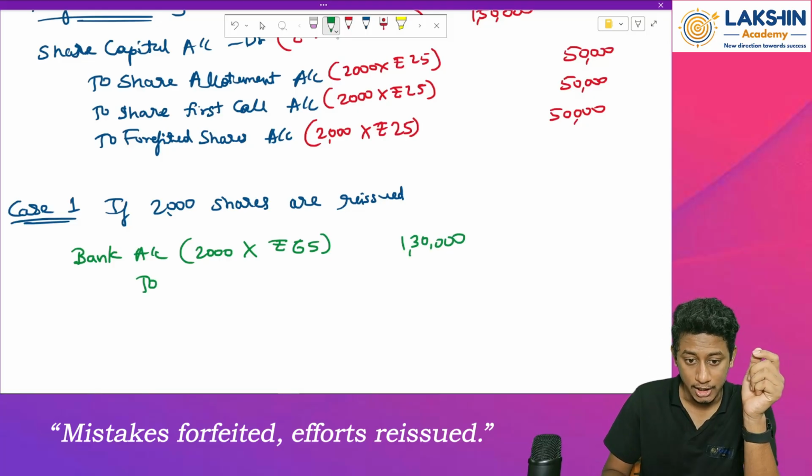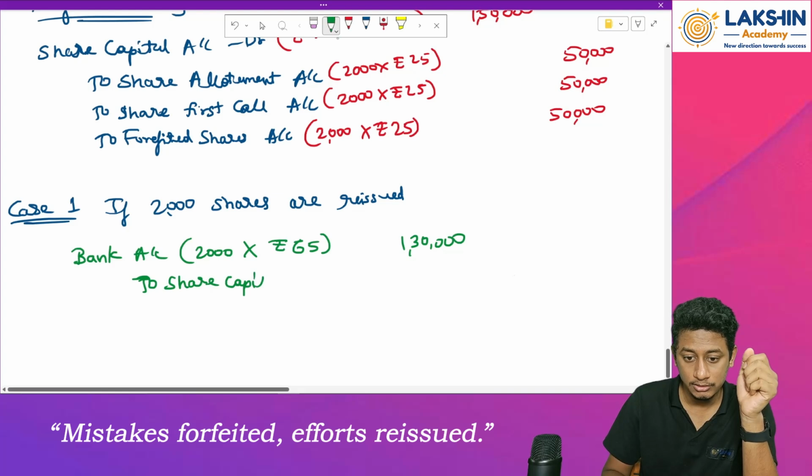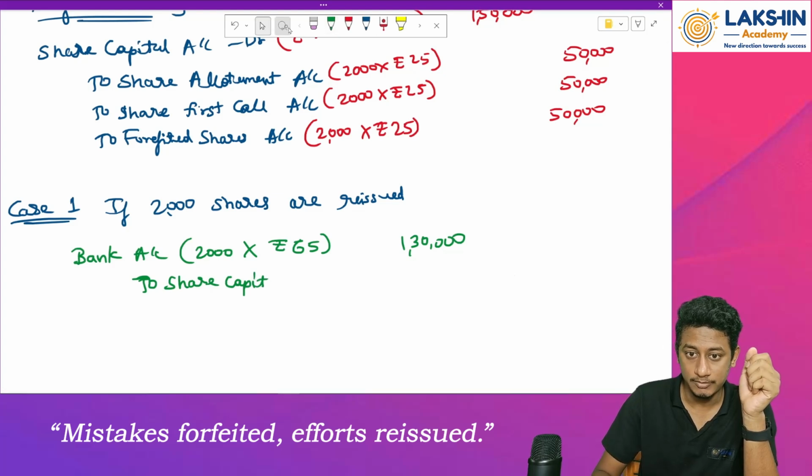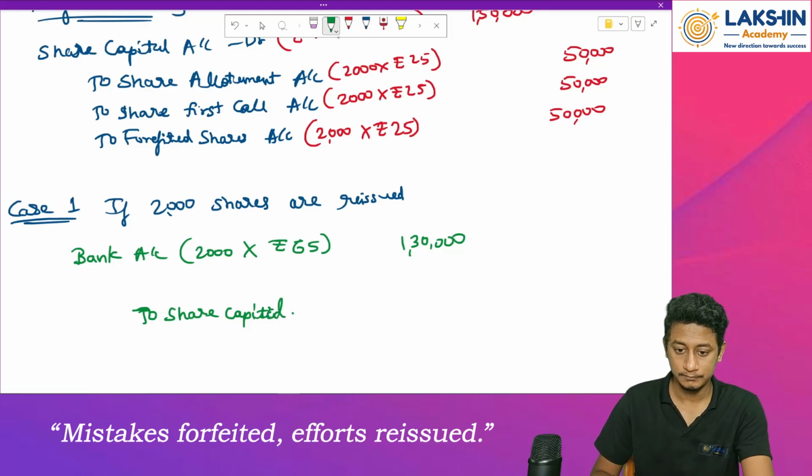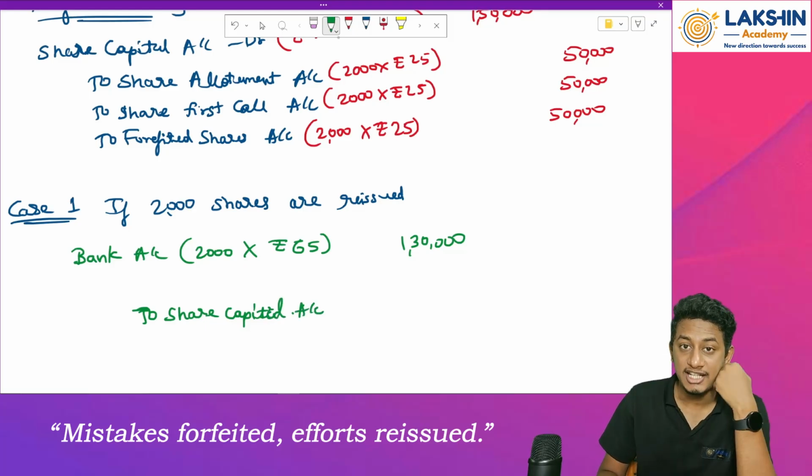Then to share capital account. How much do I increase the share capital by?